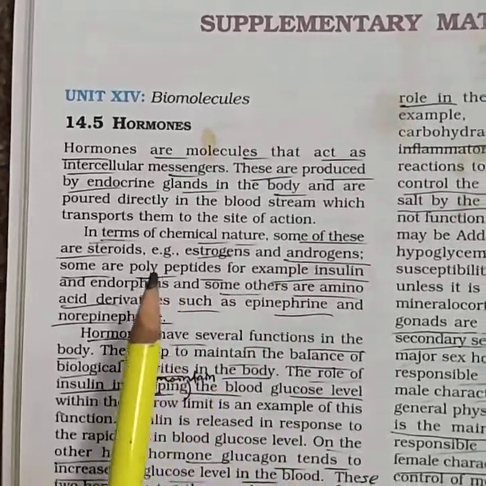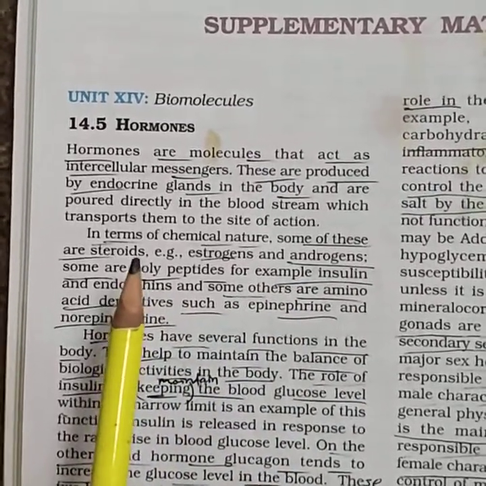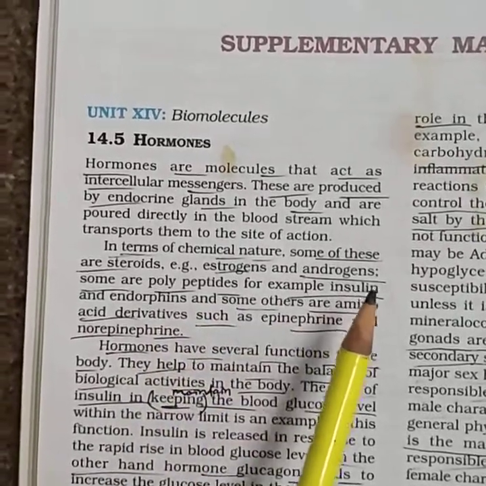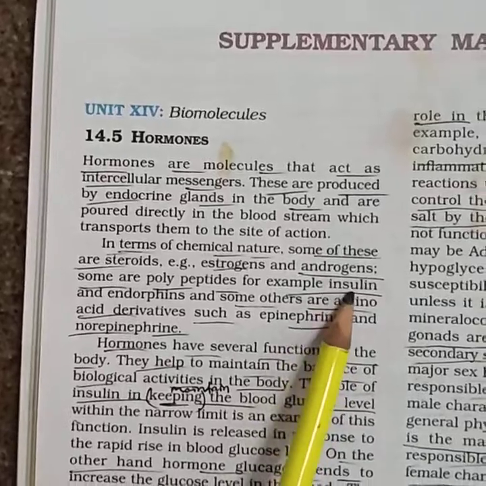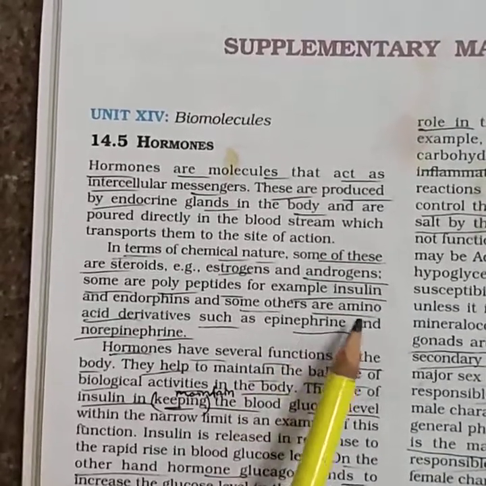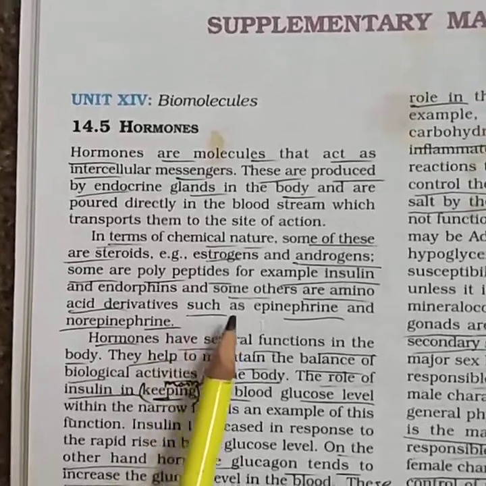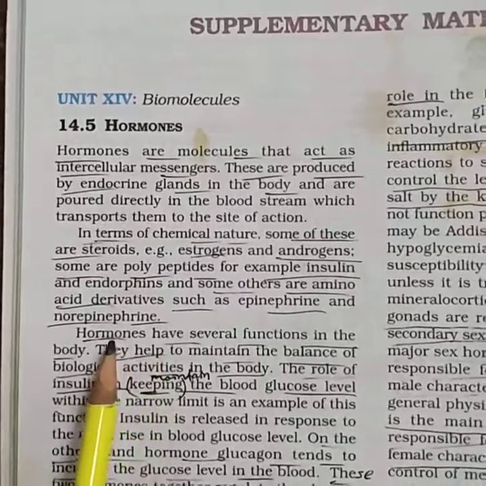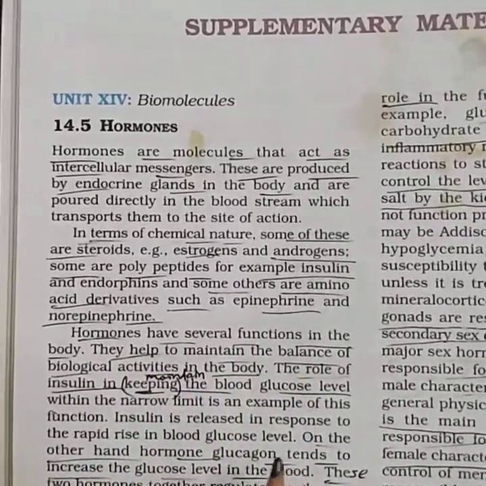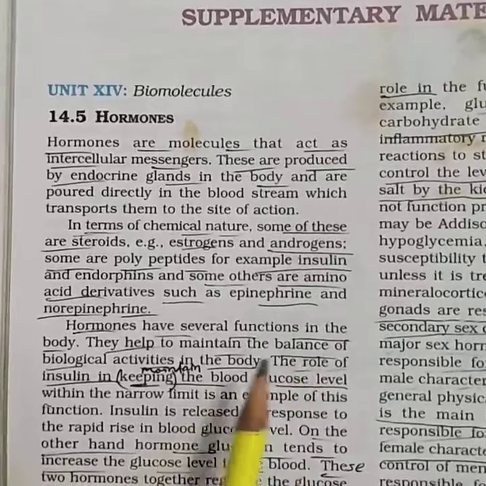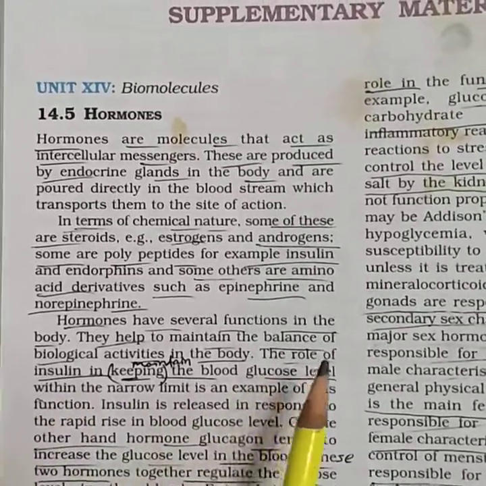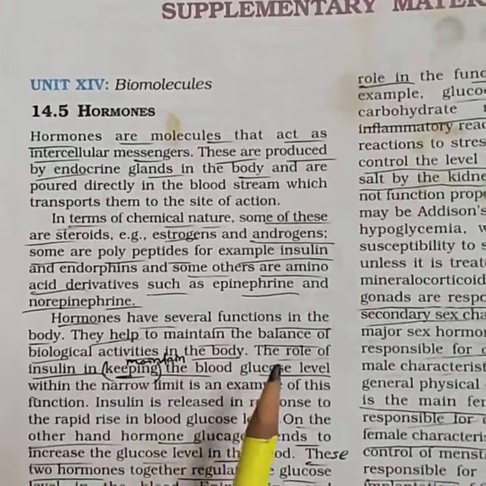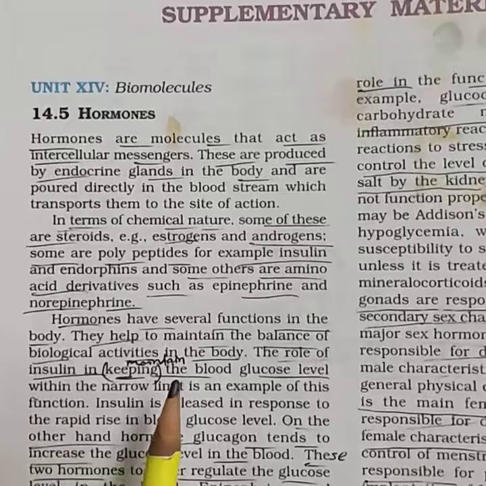Estrogens and androgens come under the steroids. Polypeptide hormones include insulin, and some are amino acid derivatives, such as epinephrine and norepinephrine. Those hormones have several functions in the body. They help to maintain the balance of biological activities in the body. The first one is insulin. This is the most important one.